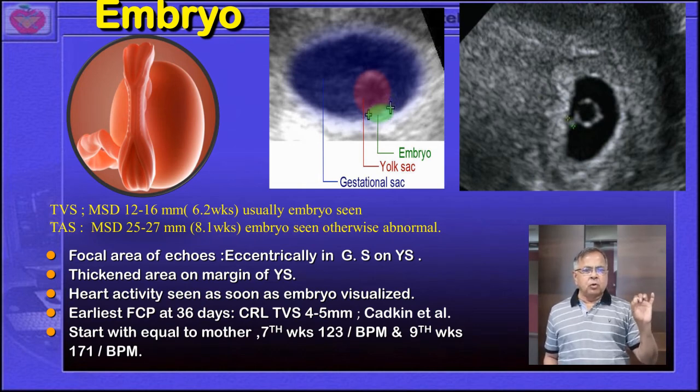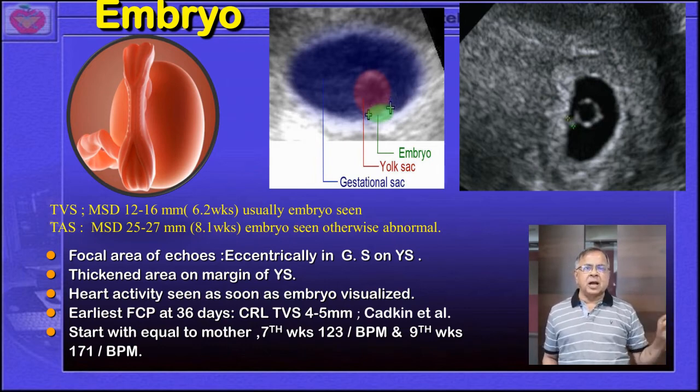So over here, the focal area of echoes, that is the eccentric presence of a yolk sac in the GS, you can appreciate over here. The red is a yolk sac and green is an embryo. That is the relation of that one.